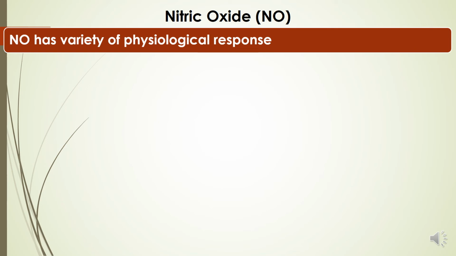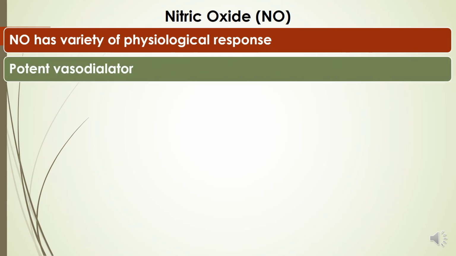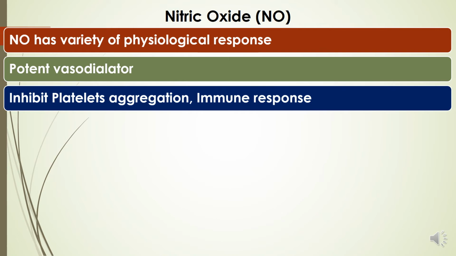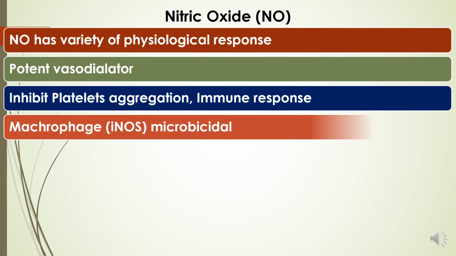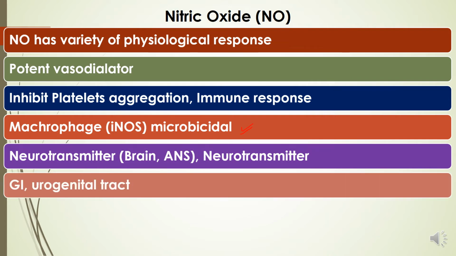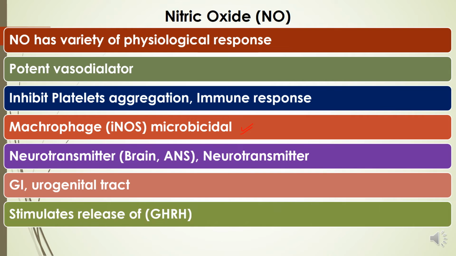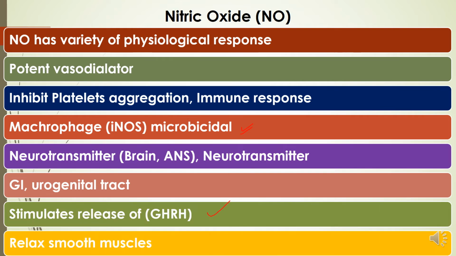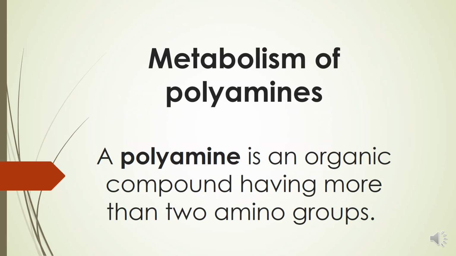Nitric oxide has a variety of physiological responses: it is a potent vasodilator, inhibits platelet aggregation, and in the immune response in macrophages it is microbicidal because of iNOS. It acts as a neurotransmitter in the brain and ANS, also acts in the GI and urogenital tract, stimulates release of gonadotropin releasing hormone, and smooth muscle relaxation occurs.